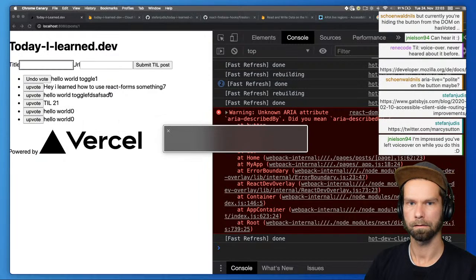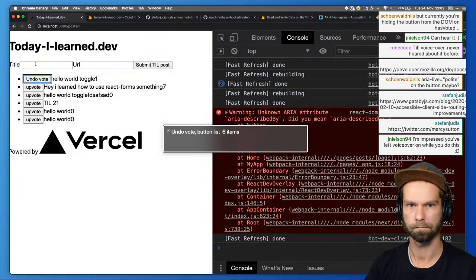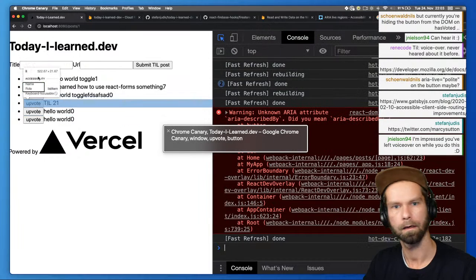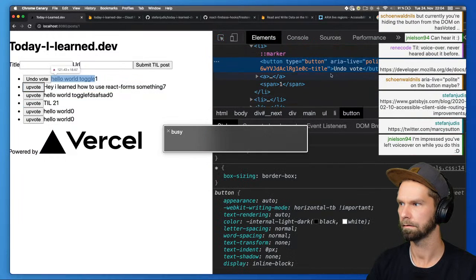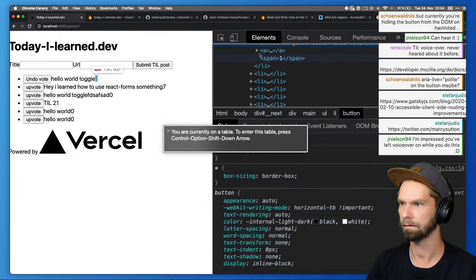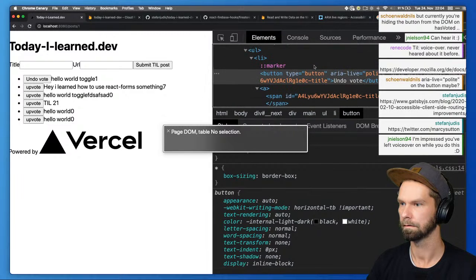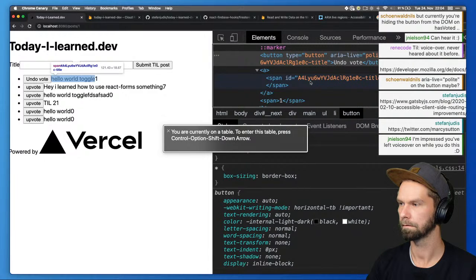Here we go. VoiceOver on. Submit TIL post. Undo vote. Button list 6 items. Upvote button. Oh, is the markup correct here? Let's see. Upvote button. Let's see. Aria described by. That looks correct to me, to be honest.